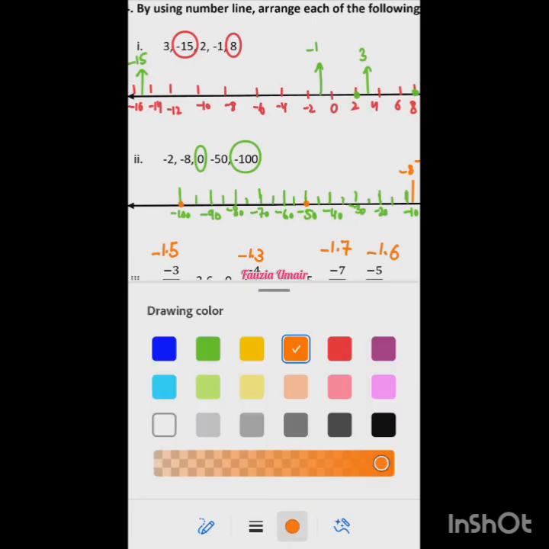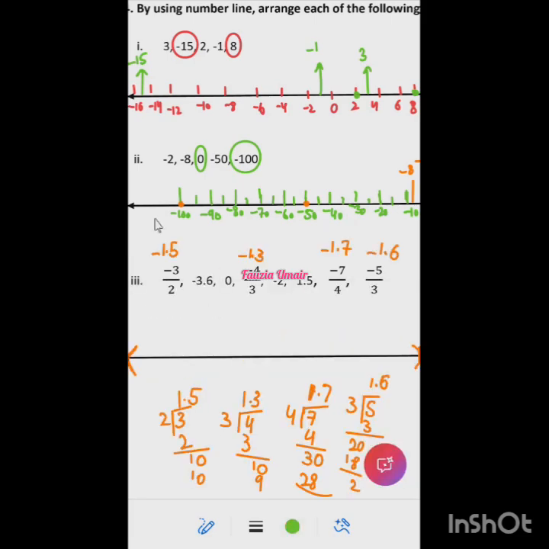So now we need to see which number is the smallest. Ma'am, the smallest number is minus 2. No, ma'am, minus 3.6. And the biggest is 0. Okay. So the biggest value is 0. So I will put 0 here. And the smallest is minus 3.6. So I'm taking a distance of 0.5. Sorry, it should be opposite.